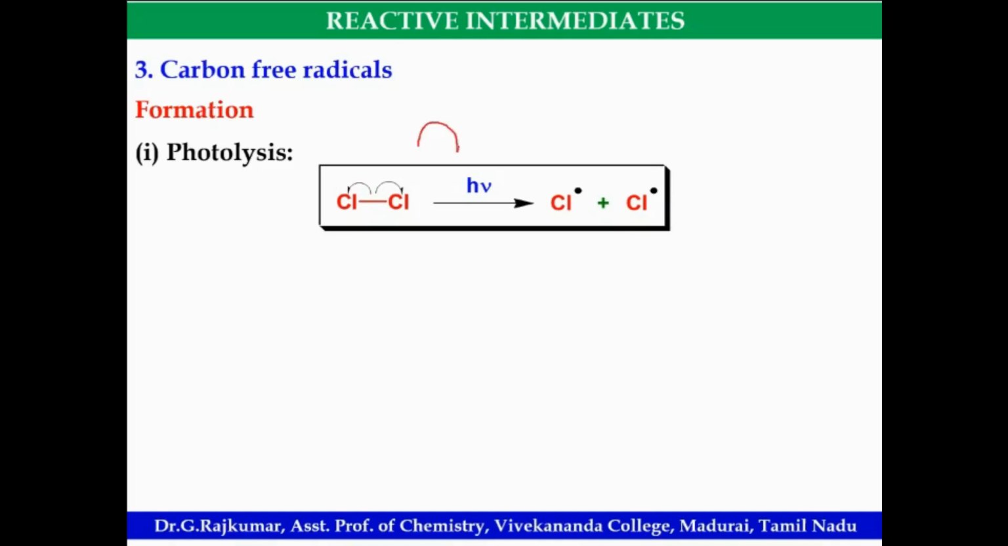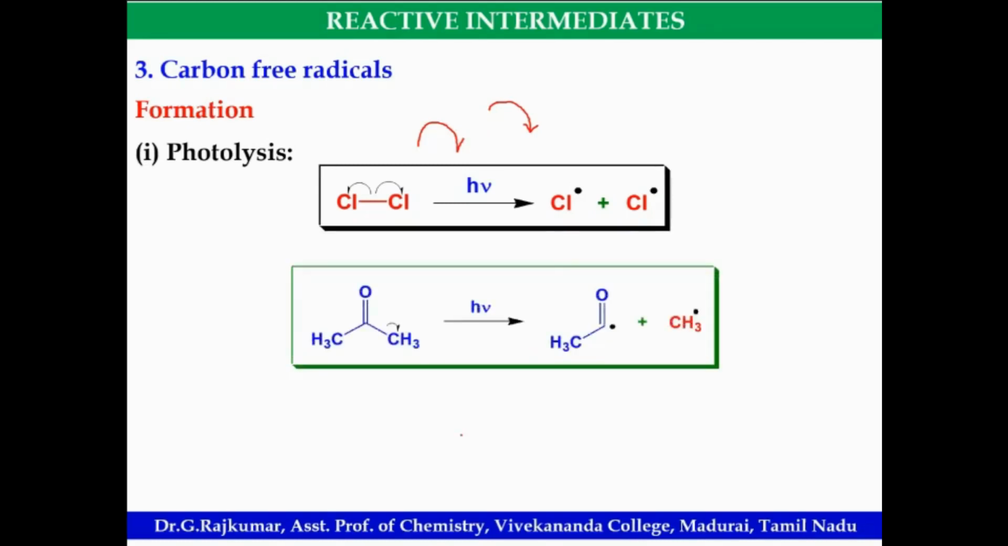It will be represented like this with a half fish hook arrow, which means only one electron shifts. Not like this; if we draw an arrow like this, both electrons shift. That is the basic thing. Then a ketone in the presence of photochemical reactions. This is alpha cleavage.